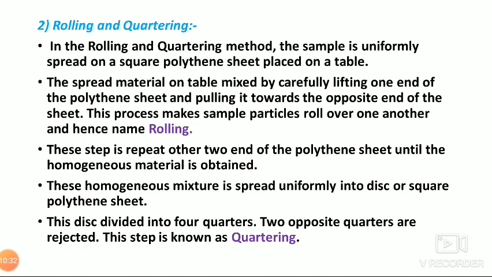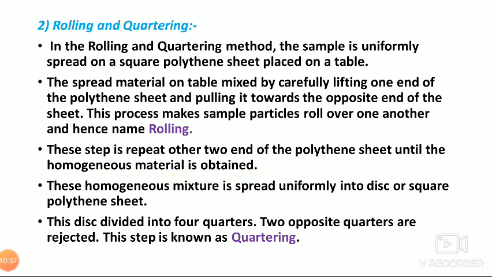Again, do the same with the opposite two ends, and then the whole bulk material will be collected at the center of the sheet. That whole process is called the rolling process. This step is repeated with the other two ends of the polythene sheet until a homogeneous material is obtained.